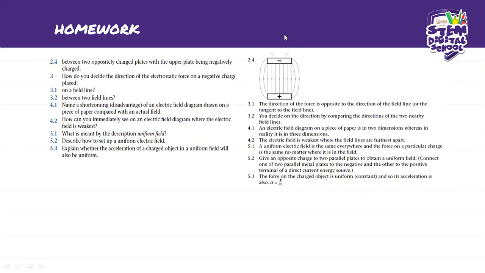Okay, so give an opposite charge to two parallel plates to obtain a uniform field. Okay, so you connect one of the two parallel metal plates to the negative and the other to the positive terminal of the direct current energy source.